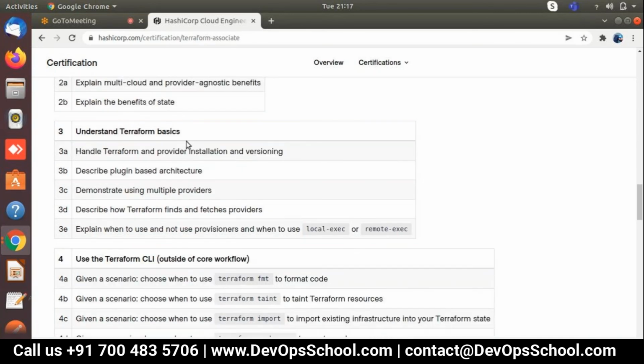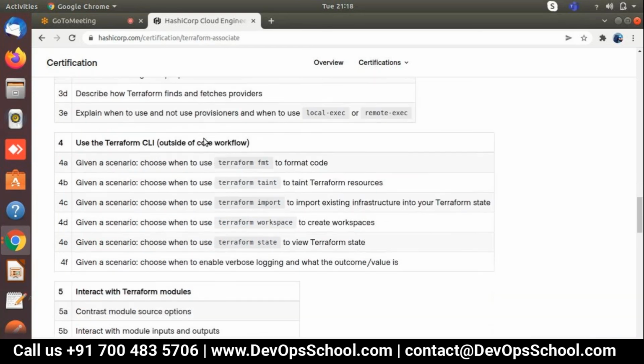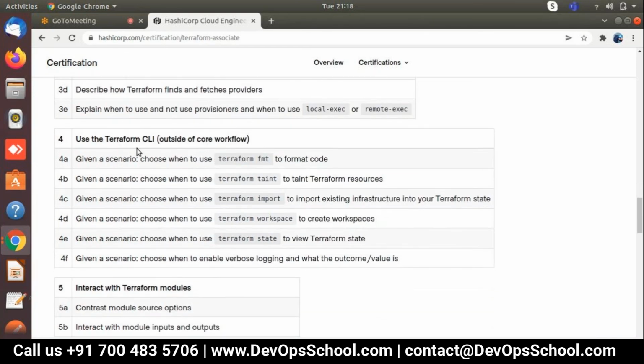Understand Terraform basics, like what plugins are, what state files are, why we need to apply providers, local execution, remote execution. We are going to understand all these strategies in this syllabus. Next is using the Terraform CLI, outside of the core workflow. These are some workflow designs, which you will understand once I start working on this. Then Terraform fmt: what is the Terraform format command used for? I'm going to tell you through a specific scenario.